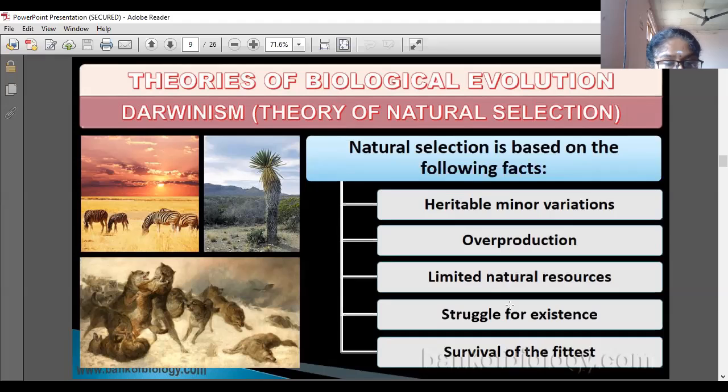First minor variation takes place, then as a result the population increases, but natural resources are not increasing so much. Suppose one ice cream is there, and 5 or 10 children are fighting for it. Like that, limited resources are there but the population is so much, so to get that limited natural resource, the population fights each other.